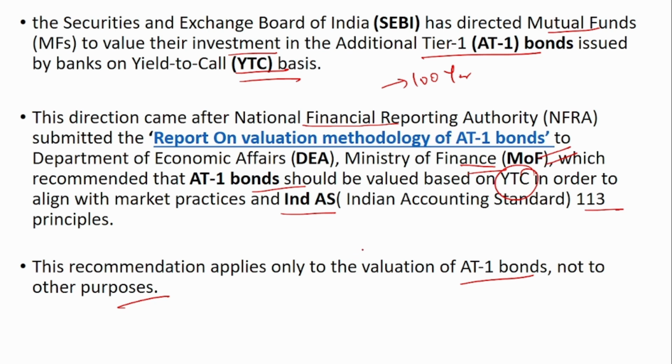Now again, after a report produced by the National Financial Reporting Authority that the yield to call basis is what is followed all over the globe, and which was given to the Ministry of Finance, SEBI again decided that mutual funds can now value their AT1 bonds on the yield to call basis itself.